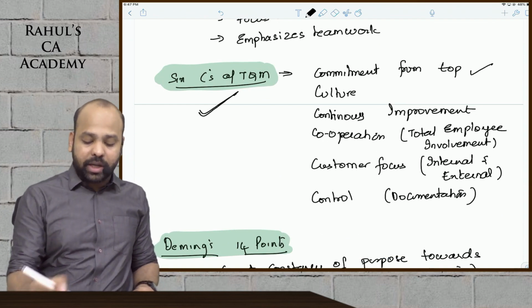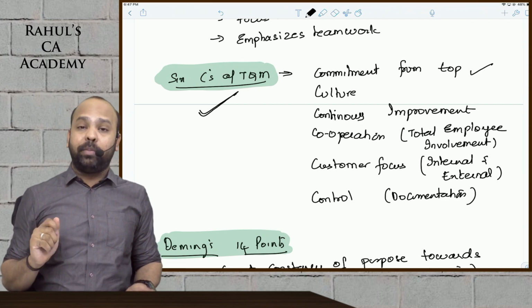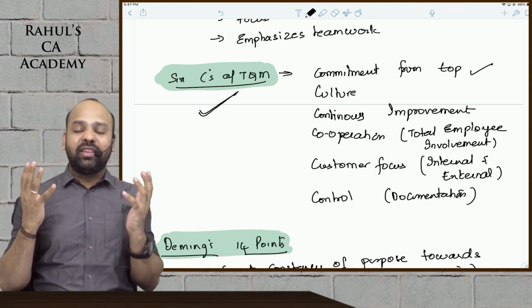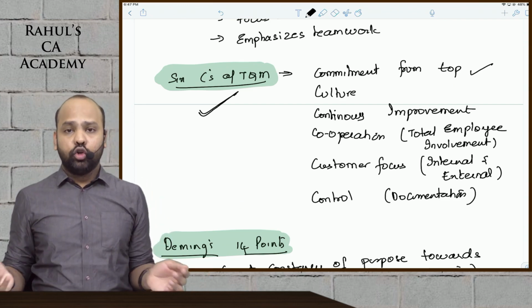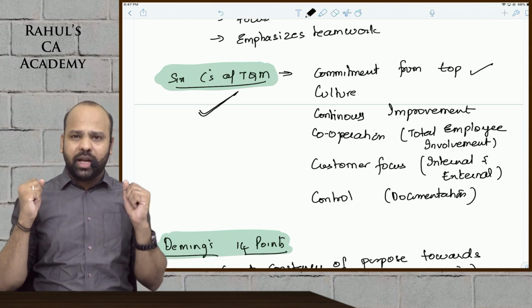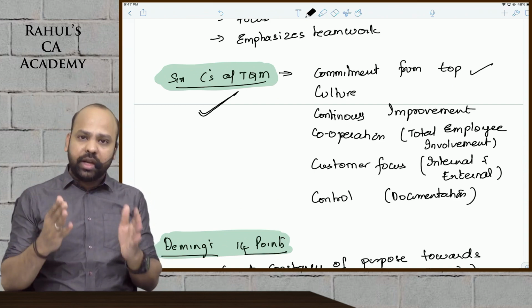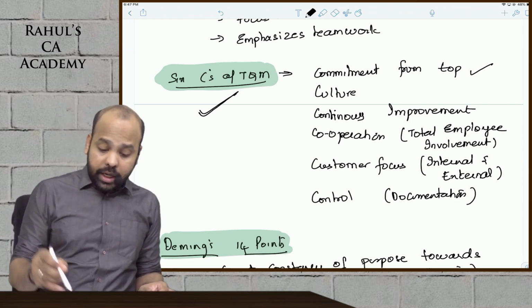The first one is commitment from top management. The leadership sitting at the top should be committed to implement TQM. If they are not serious in their attitude, TQM will never get implemented. So there should be a very clearly visible commitment from the top management that yes, we are serious about it. We have to implement TQM in our business organization.